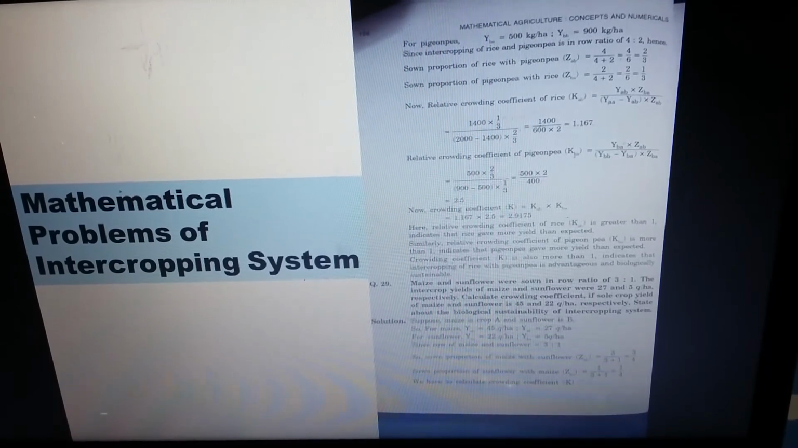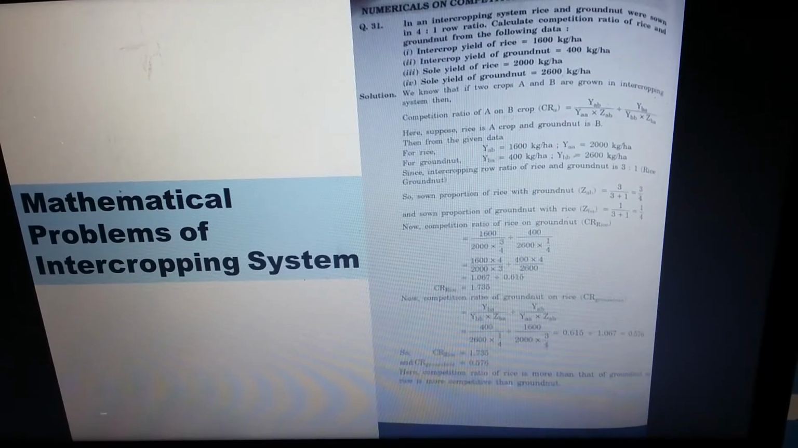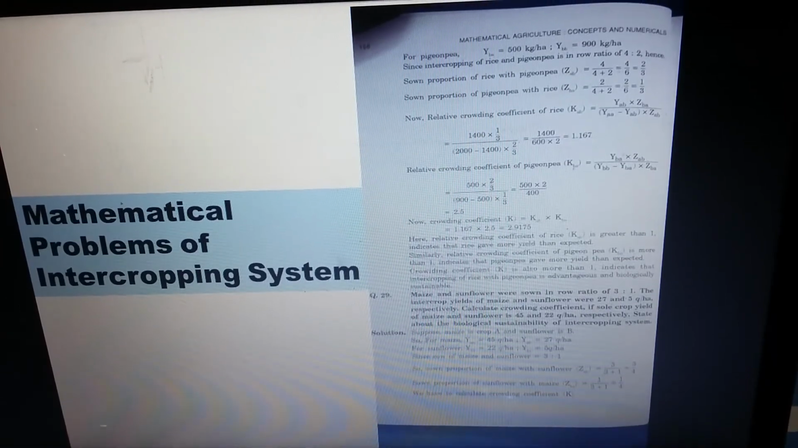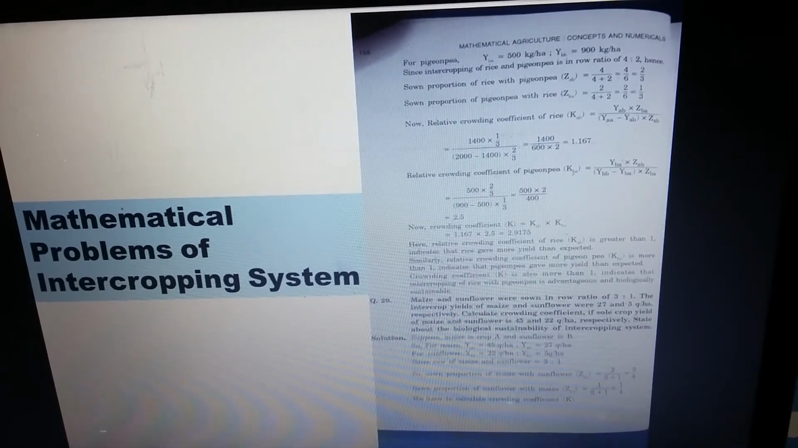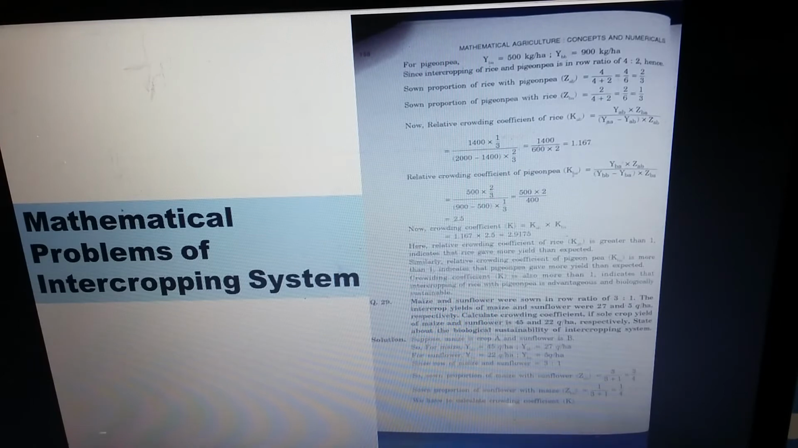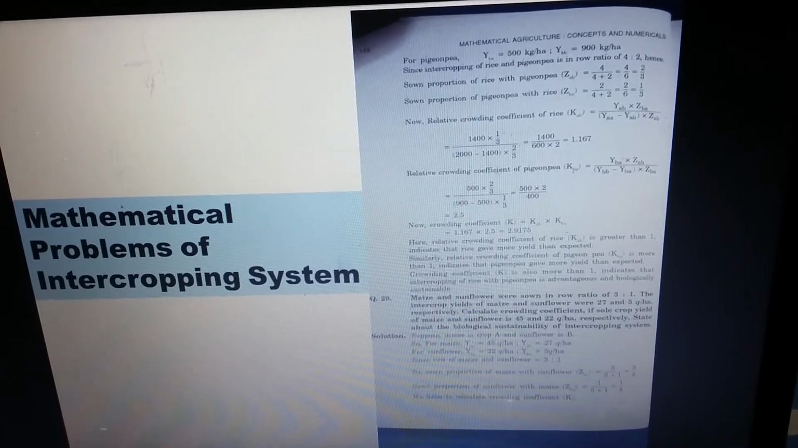Maize plus sunflower. Maize and sunflower were sown in the ratio of 3:1. The intercrop yield of maize and sunflower were 27 and 5 quintal per hectare respectively. Calculate the crowding coefficient if sole crop yield of maize and sunflower is 45 and 22 quintal per hectare respectively. State about the biological sustainability of the intercropping system.